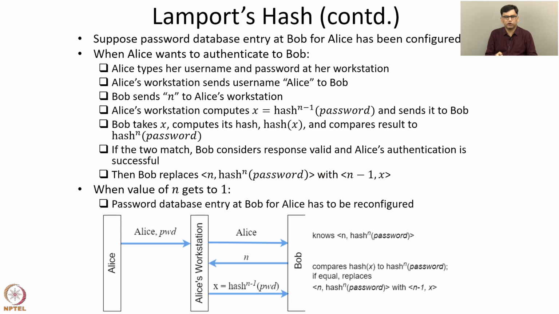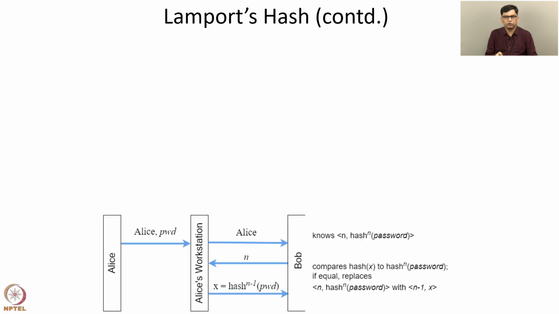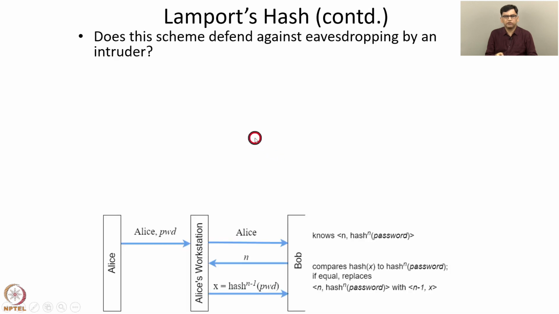So let's analyze this protocol now. Does this scheme defend against eavesdropping by an intruder? Suppose there is an intruder who intercepts all these messages exchanged on a channel between Alice and Bob.